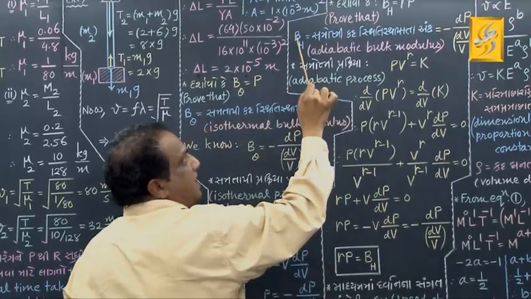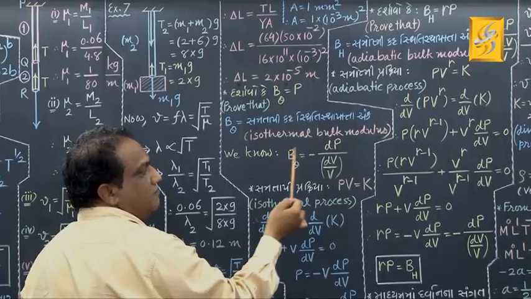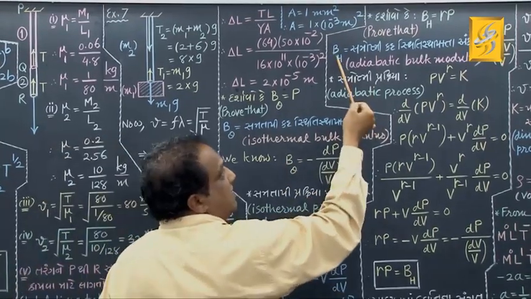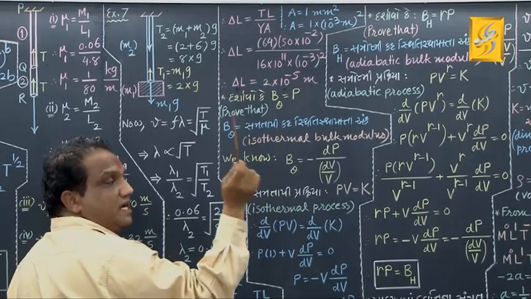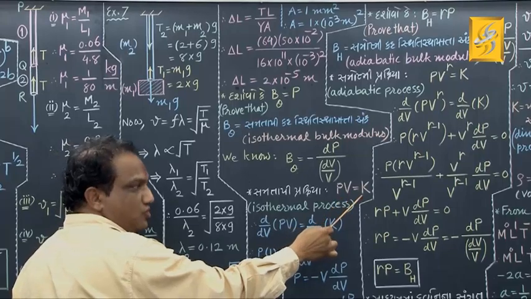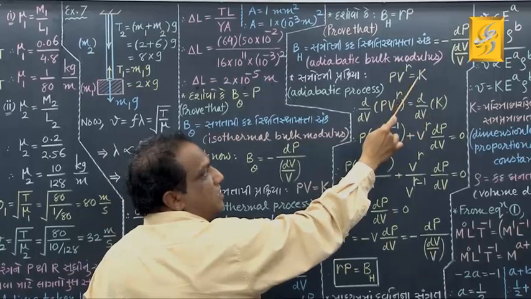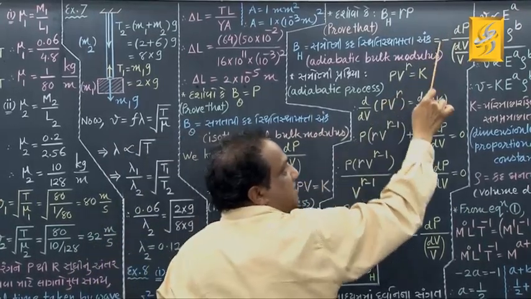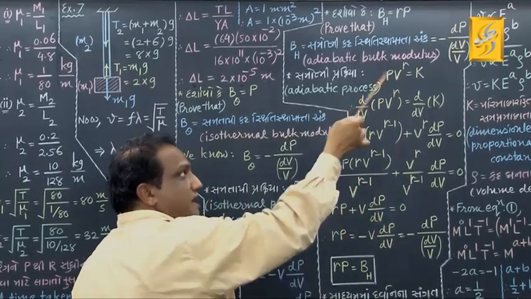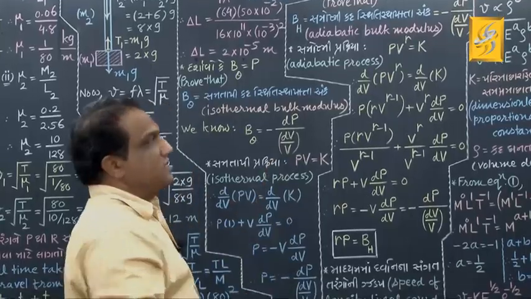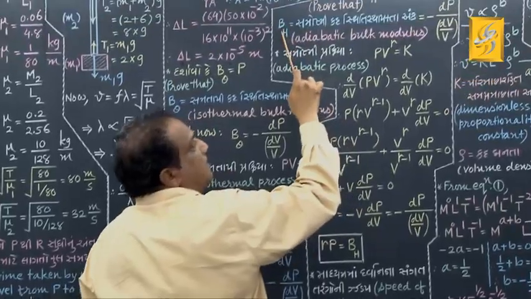It is BH. Why it is not B theta? See, same formula here also we are writing, but here we write B theta and here we are writing BH. Why so? Here we were talking about isothermal process. At that time we started with this formula, P into V equals to constant. Here we are talking about adiabatic process, in which we had started with this formula. Correct? So right now right hand side must be same. Here these two right hand side values are same, but they are showing you different bulk modulus. This is showing you isothermal bulk modulus, and this is showing you adiabatic bulk modulus.